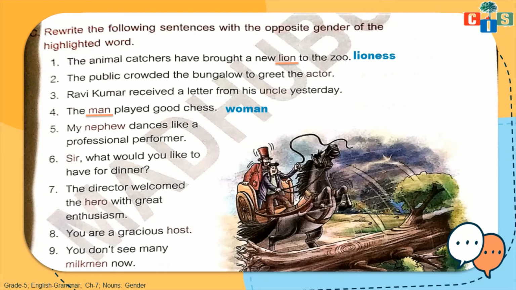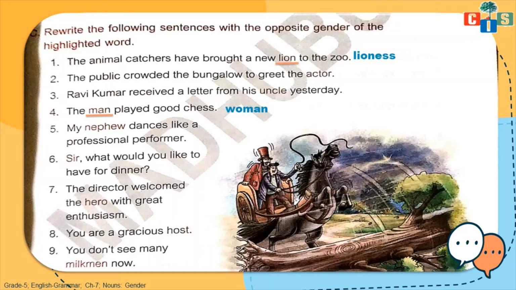In the same way, you have to change the gender of the highlighted words. I hope this lesson will be very easy for you. You have to simply change the genders in the exercise. In all exercises, nearly the same thing is given. If words are in masculine gender, you have to change them into feminine.